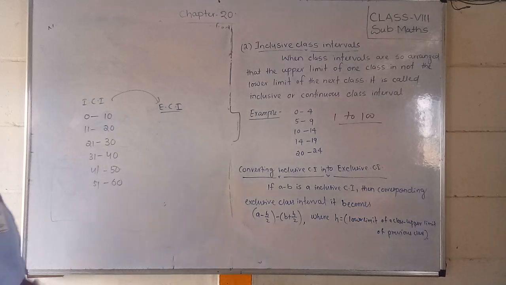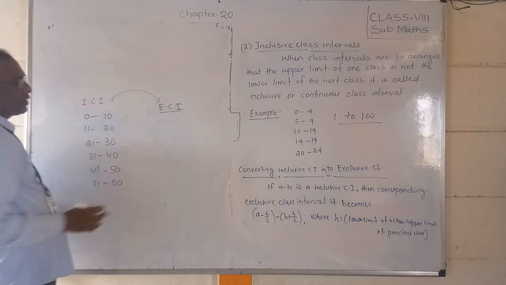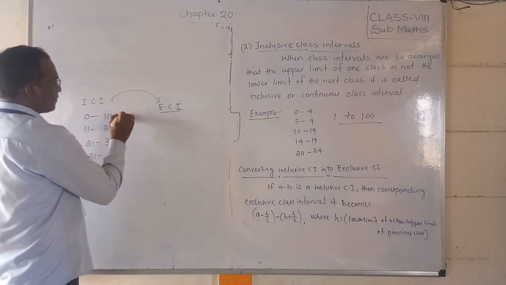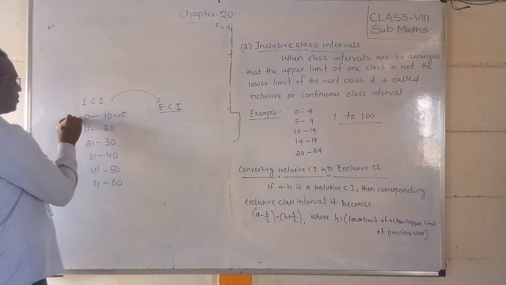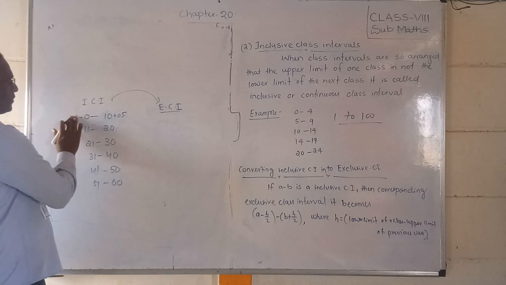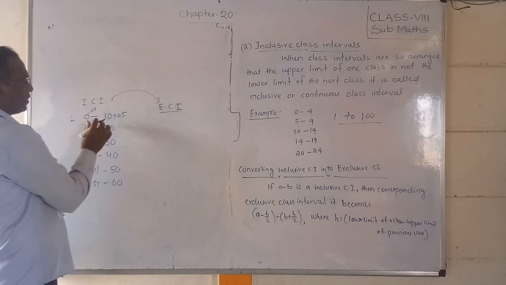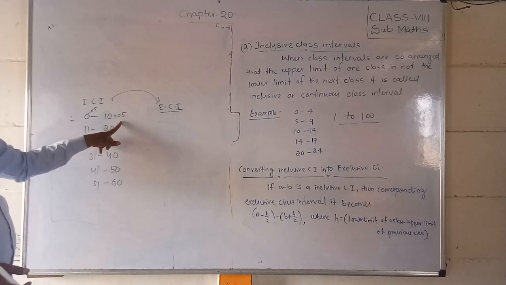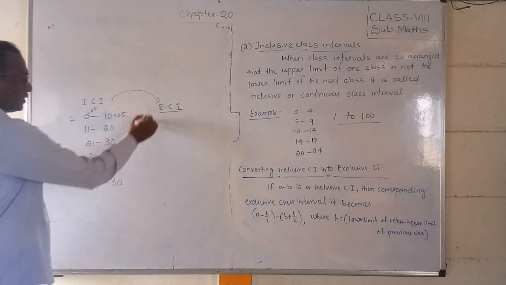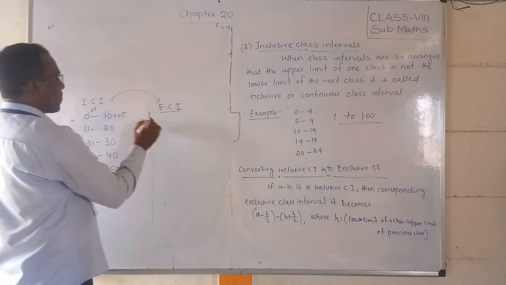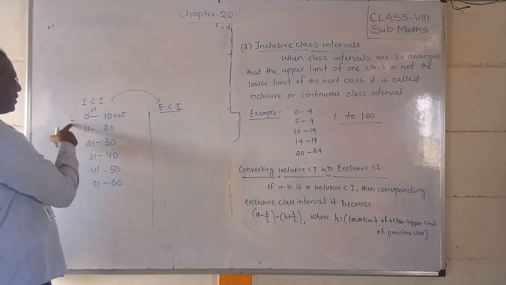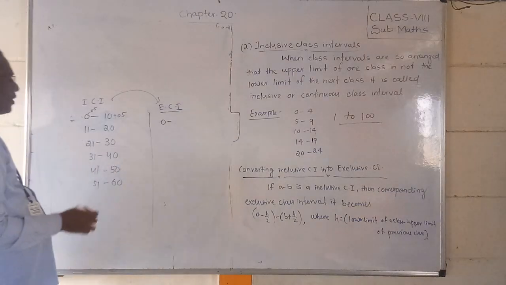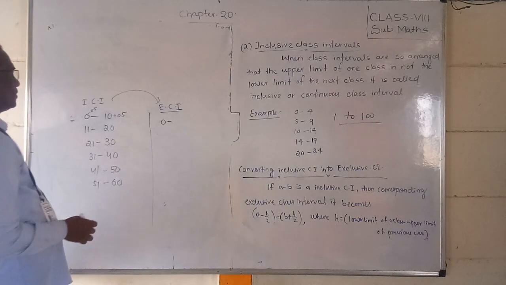So how can we convert? Now remember, son, I am telling you one technique. Just add 0.5 here, and here subtract 0.5. You have to subtract 0.5 from the lower limit, and add 0.5 to the upper limit. So what will we get as the answer? Generally you can write it here; if you write it, a minus will come, so there is no need for that. So we can write 0 minus 0.5. You can write it. Okay.